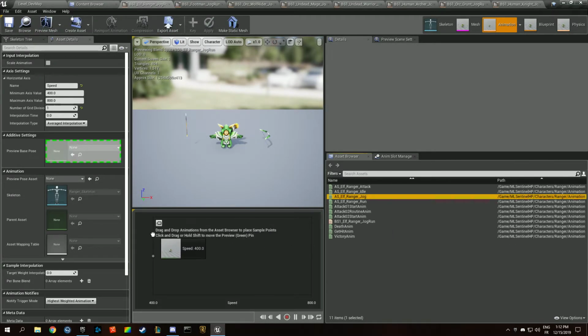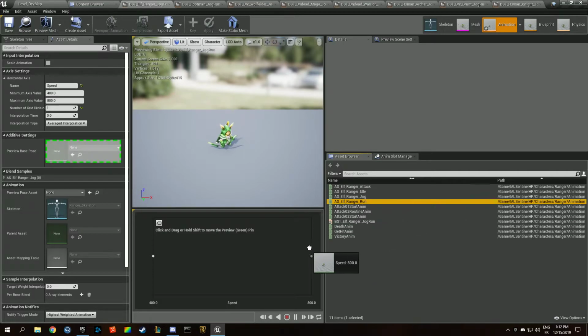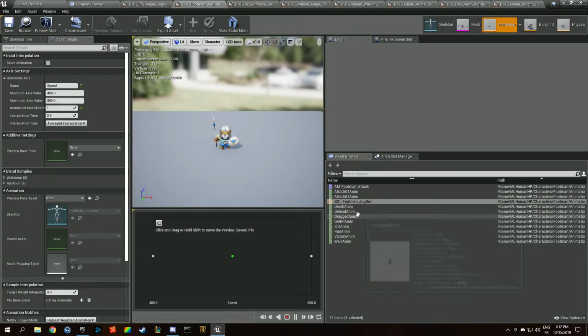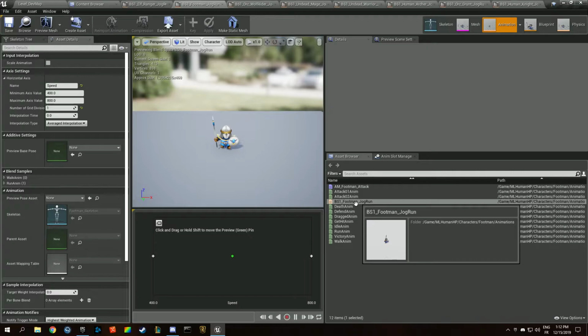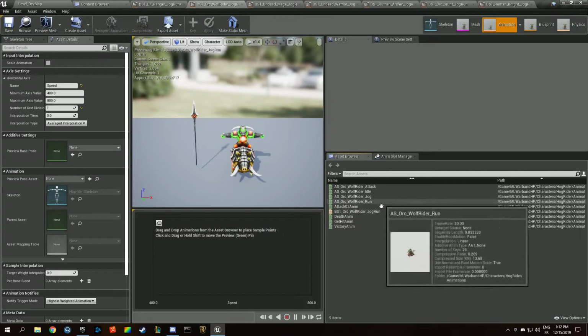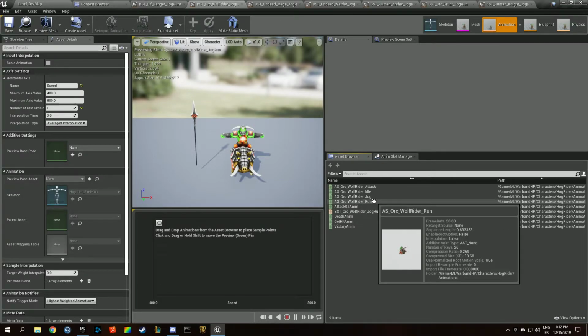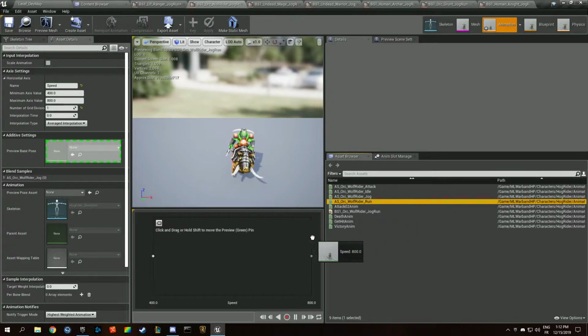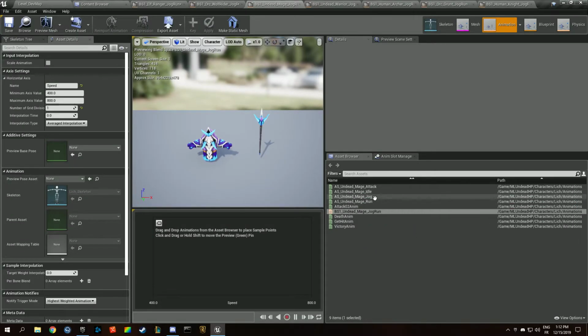Alright, so we want jog, and we want run, and we want that everywhere. Okay, the footman was already set up, but it doesn't have the proper naming convention like we've seen. Oh, so that guy only has run? Okay, no, he has jog. My bad.